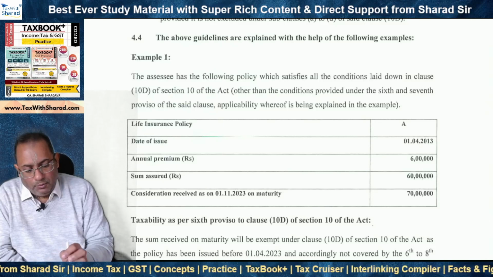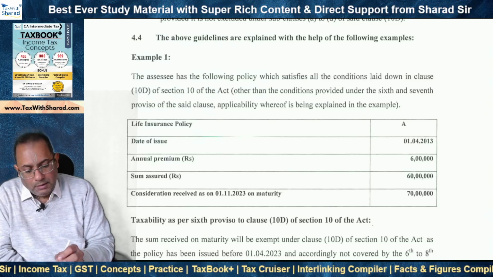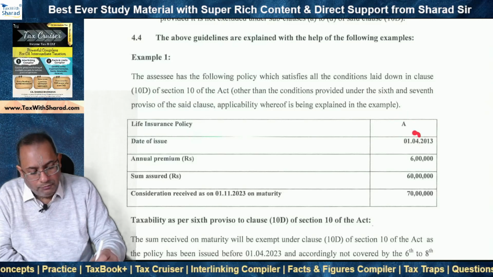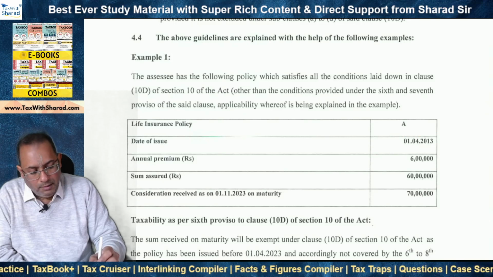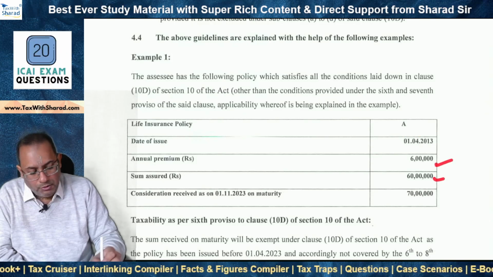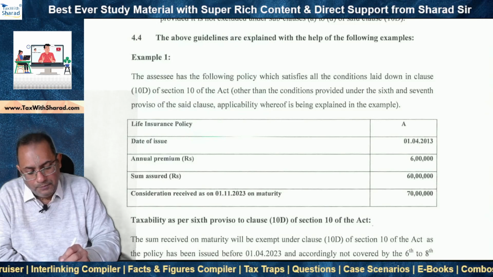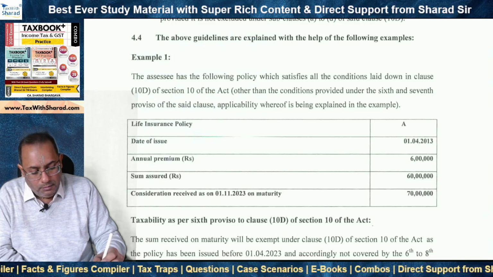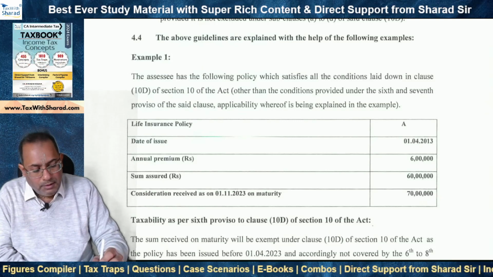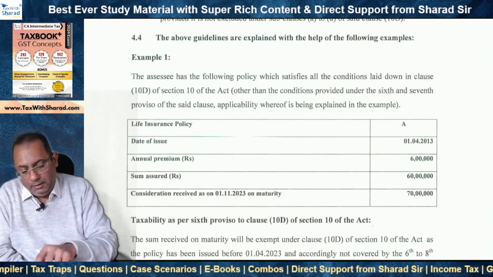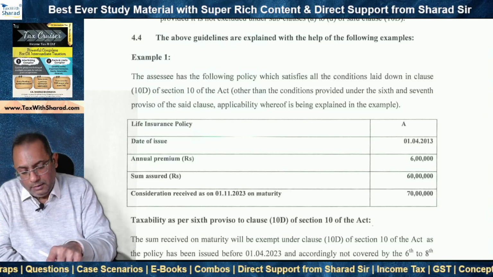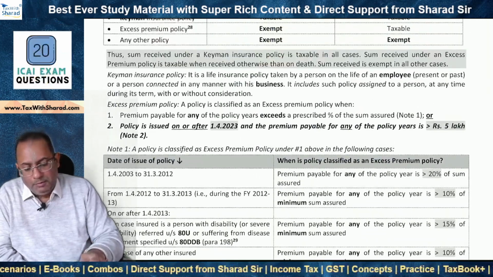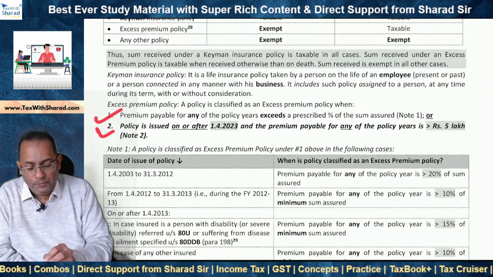So we now move to example 1. This is the case of a life insurance policy A, which has been issued on 1st April 2013, right? Annual premium 6 lakh rupees, sum assured 60 lakh, and consideration received on 1st November 2023 on maturity. In all the cases that we note, we will need to check whether the policy is an excess premium policy, and we will need to check serial number 1 and serial number 2.